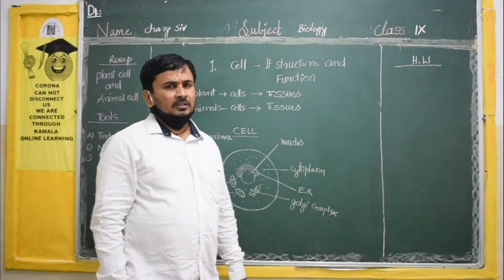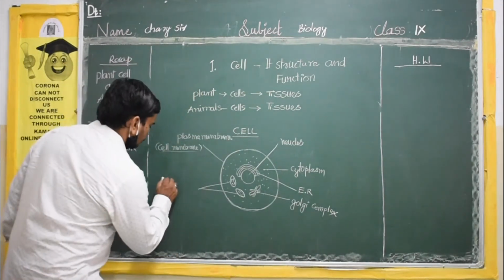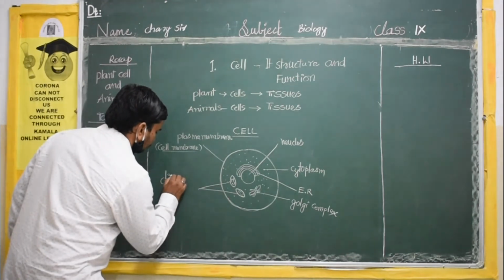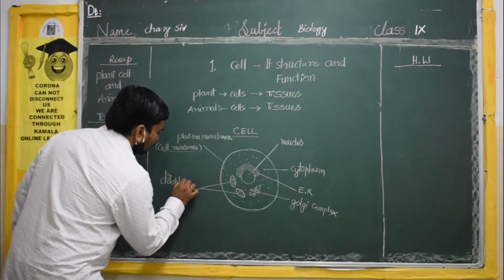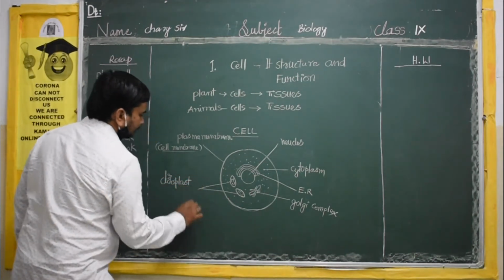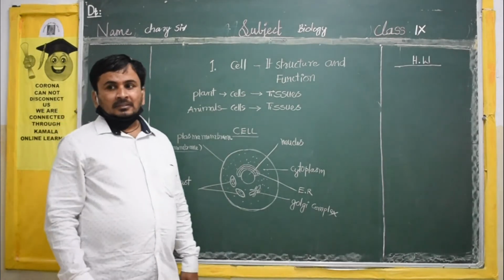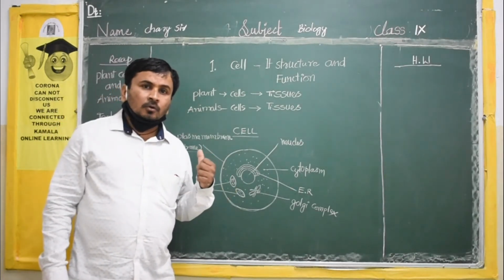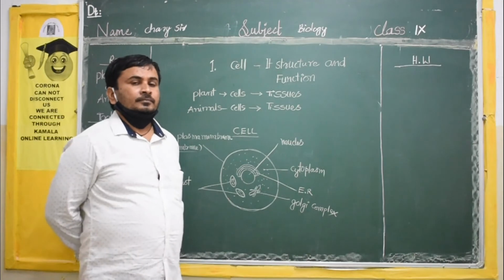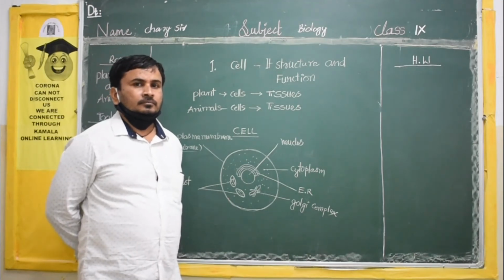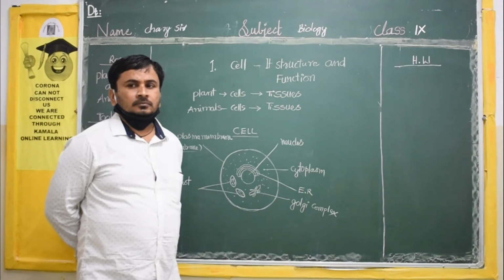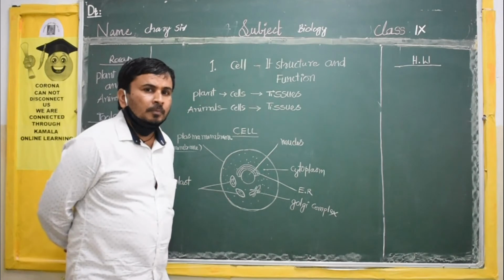Only plants have them, that is chloroplast. That is called a chloroplast.